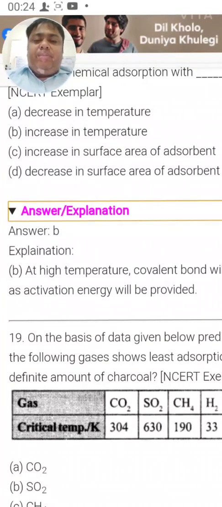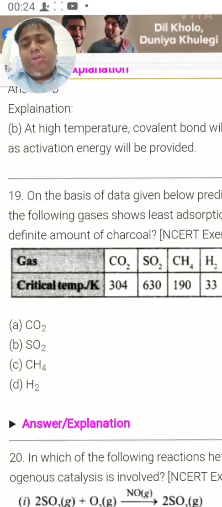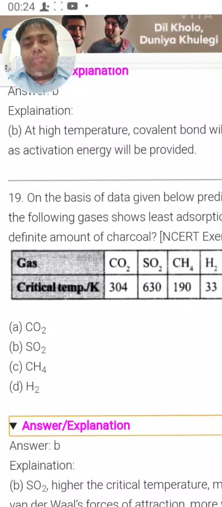So for this critical temperature, even if it is not given, we can find out by seeing the molecular mass and the polarity. All right, so it is least. So least should be that of hydrogen. Let us see. B.